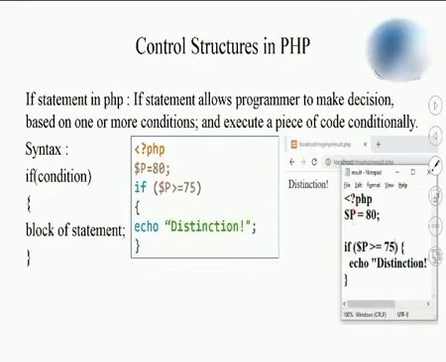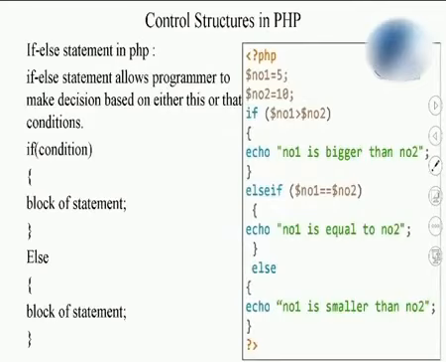Let us see the syntax of if else. So this is the if else syntax. In case of if else, it executes this block of statements if the condition is true. If the condition is false, it is going to execute this other block. Students, observe that I wrote this E in capital. That means it's not case sensitive. Even if you write this in small case or all in caps, it is still going to work.